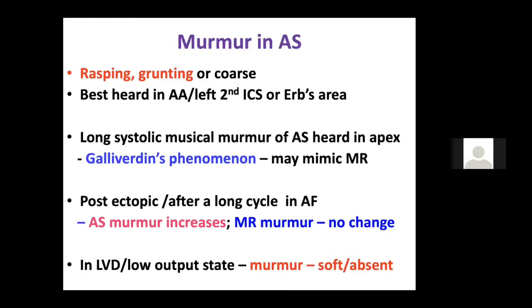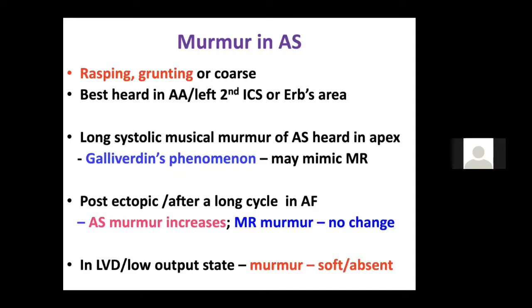Also, if a patient with AS develops LV dysfunction, you should know what findings will change. The murmur will soften and it may even be absent. The S1 will become soft, as I already told you. S2, you will definitely get a paradoxical split. S3 will be there. S4 will be there. Murmur will become low intensity, soft and even absent. You may not be able to appreciate a parvus et tardus.